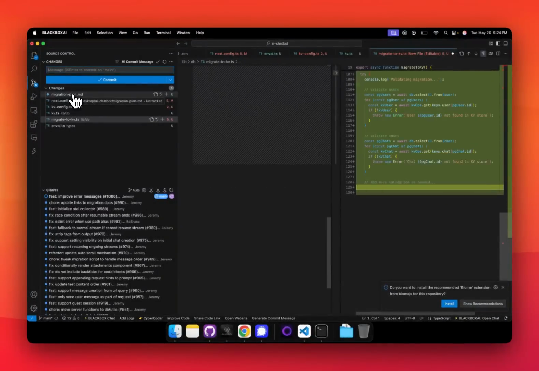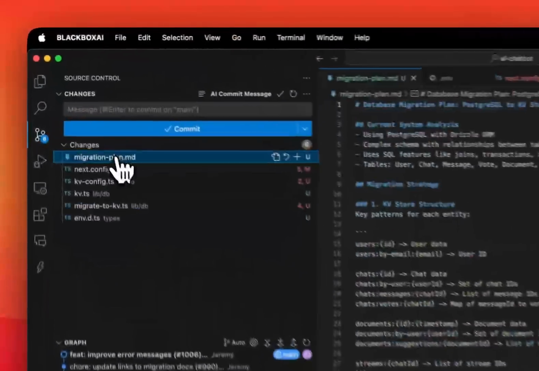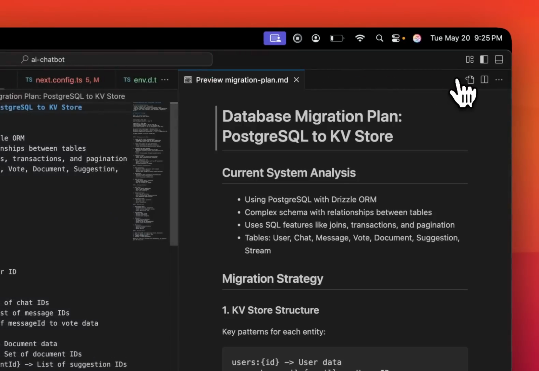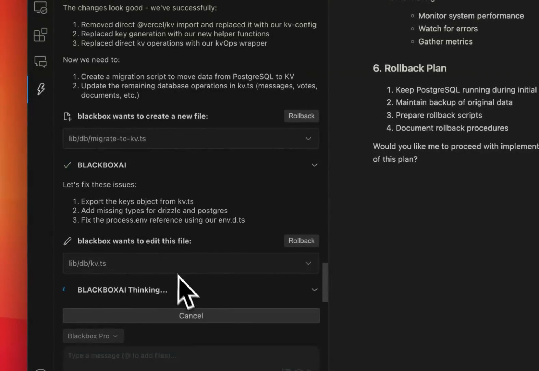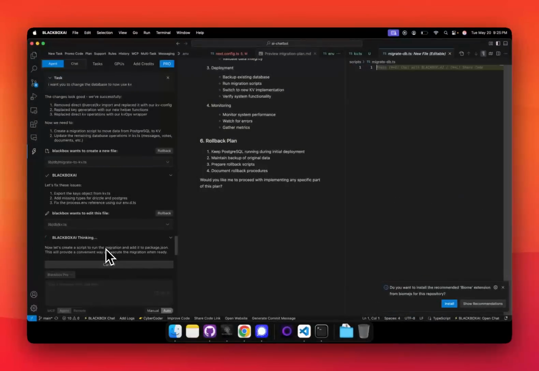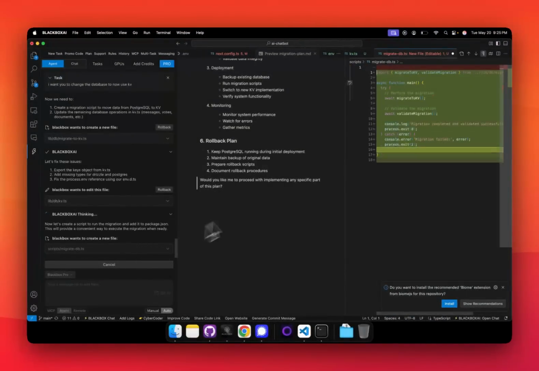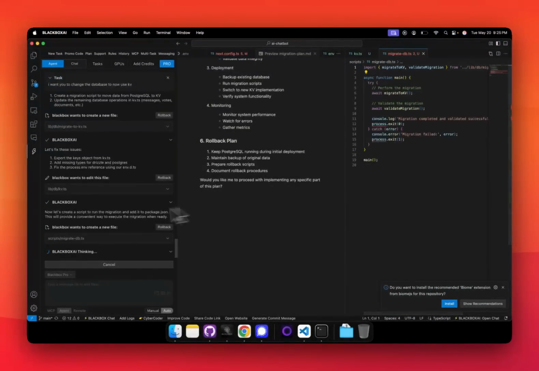There's also a migration plan that got created. We can take a look at this plan. Here's the migration plan that Blackbox created. Let's go. So it's executing on it, and chain migration. Yep. So it's about to finish. Now let's create a script to trigger the migration. There it is. So we have it running well.